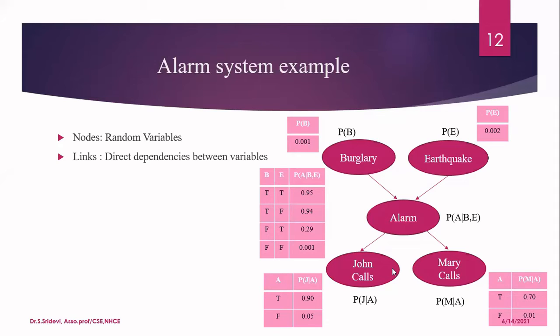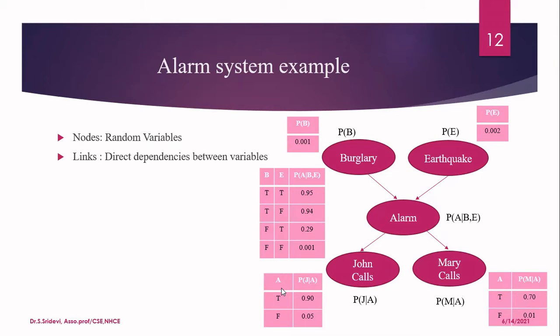And now let us see John calls. If you consider this diagram, the probability of John calling depends upon the alarm only. It does not depend upon burglary or earthquake, because we have the knowledge of the alarm directly. So John calls only based upon the alarm. So the probability of J is conditionally dependent upon the value of A only, and here A will take either true or false.